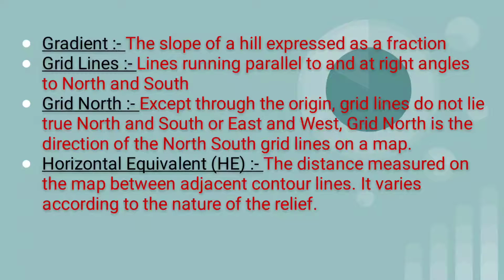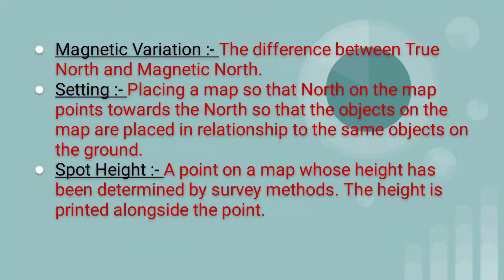Grid north: except through the origin, grid lines do not lie true north and south or east and west. Grid north is the direction of the north-south grid line on a map. Horizontal equivalent: the distance measured on the map between adjacent contour lines. It varies according to the nature of the relief. Magnetic variation: the difference between true north and magnetic north.